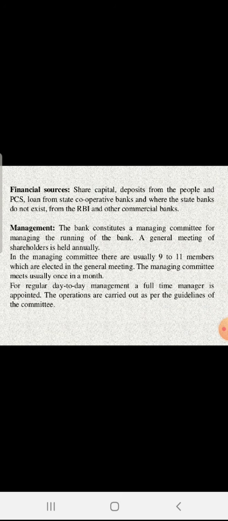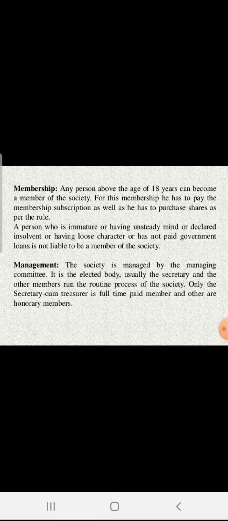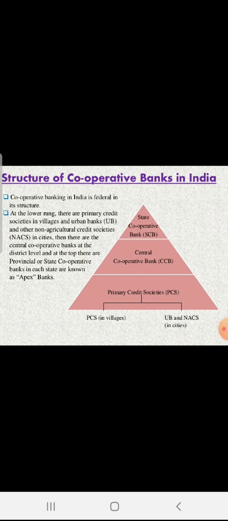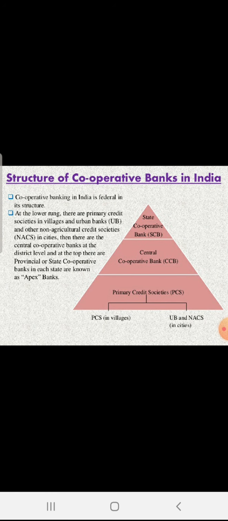I will revise it again. The cooperative institutions are of three types. It is divided into a three tier structure, working at a taluka level, working at a district level, and working at the state level. At village level there is PCS, which is nothing but primary agriculture cooperative society, the PACs as well. Next is the central cooperative bank, the district level bank which focuses on the lacuna of the district, and the last one is the state cooperative bank. Okay, here we stop, and again I will share that PPT with you for noting down your notes in the notebook.